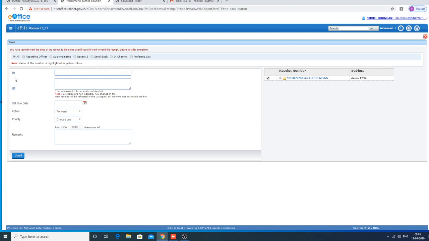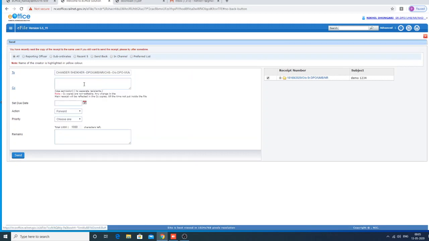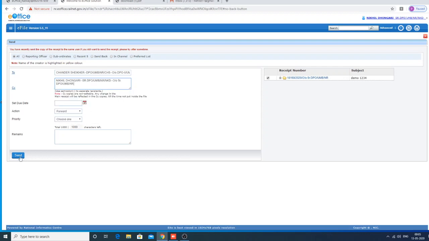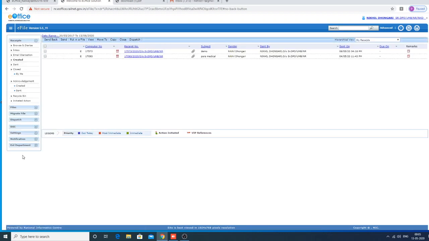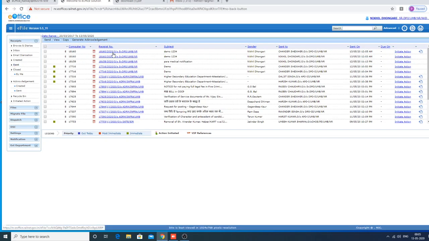I will select another user. Chandrasekhar DPO, I'm selecting him. It's not taking CC as the same, because of the same user. This time sending. See, sent within the e-office. See, now demo 1, 2, 3.